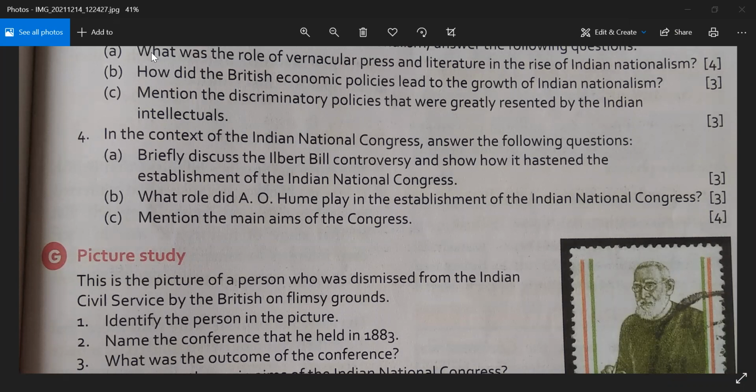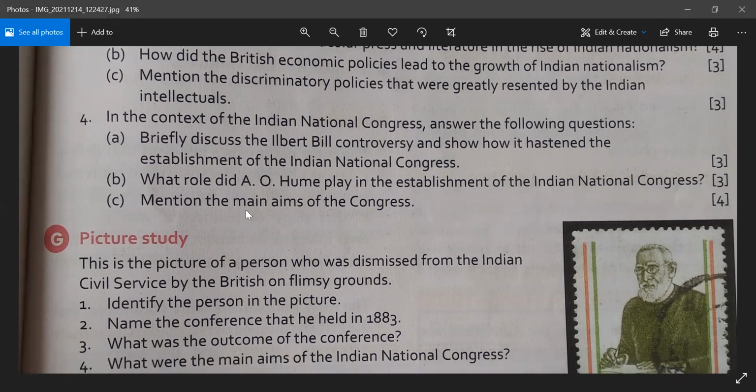The entire paragraph you can write down in your own words. The entire bill controversy has been mentioned over there. Now the first half of the question, you will just explain the bill controversy. The second half of the question is telling you to show how it helped or hastened the establishment of Indian National Congress. So there's a second paragraph also next to this.